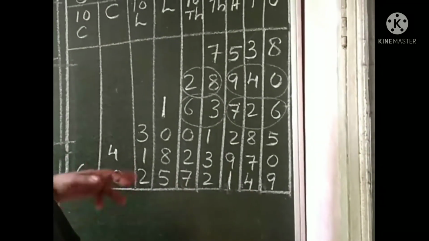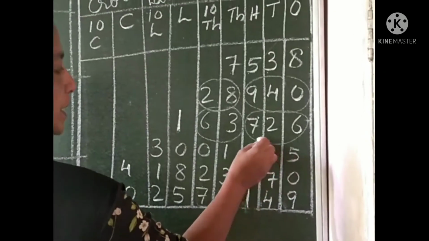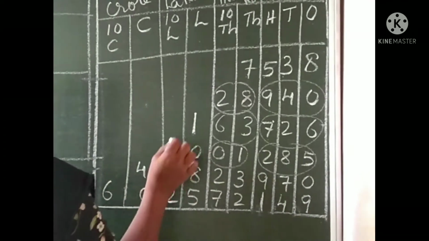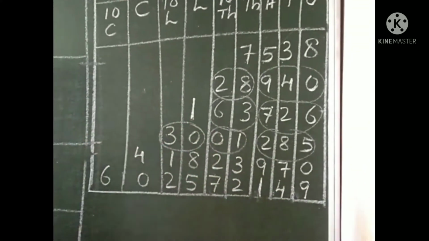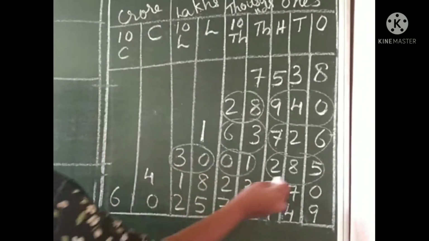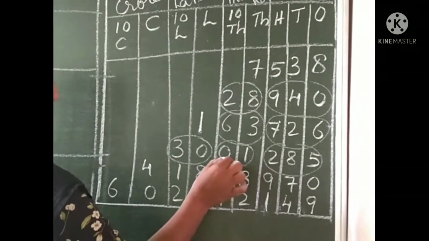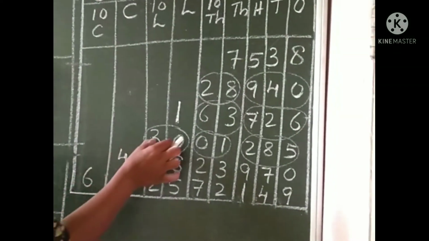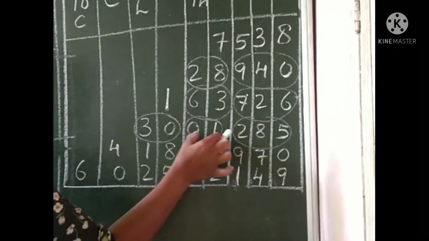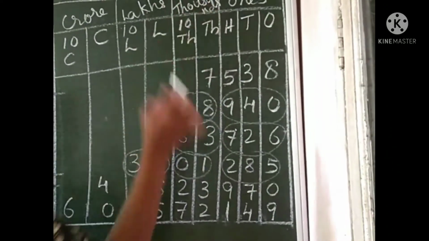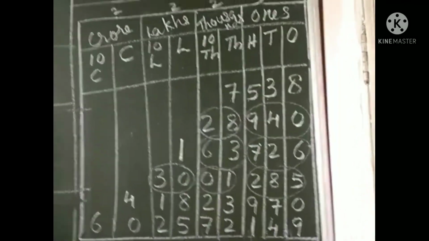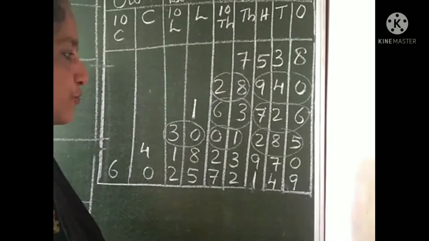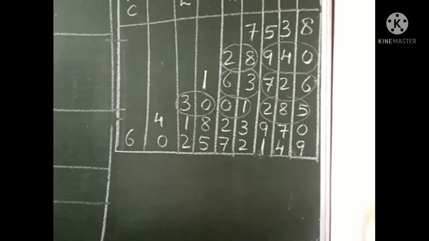Now look at the 7-digit number. 285 is one group, and 01 in thousands is another group, and 30, 2 digits, is another group. Therefore, 30 is in which group? Ones, tens, hundreds, thousands, ten thousands, lakh, 10 lakh. 30 is in the lakh group. Therefore, 30 lakh. Here 01 means 1. So 30 lakh 1,285. Now we have an 8-digit number.